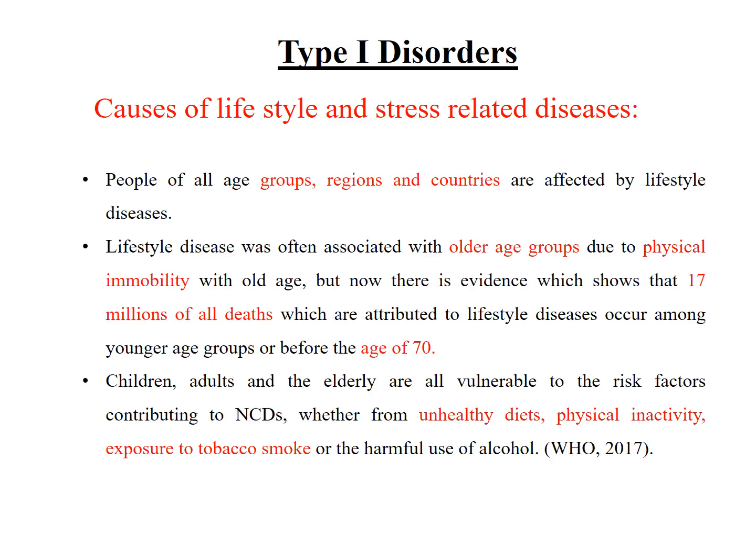Nowadays people of different age groups and countries are affected by lifestyle diseases, and premature deaths are increasing day by day, before attaining the age of death. 17 million premature deaths are occurring, and non-communicable diseases are also caused by unhealthy diets, physical inactivity, and high exposure to alcohol and tobacco.